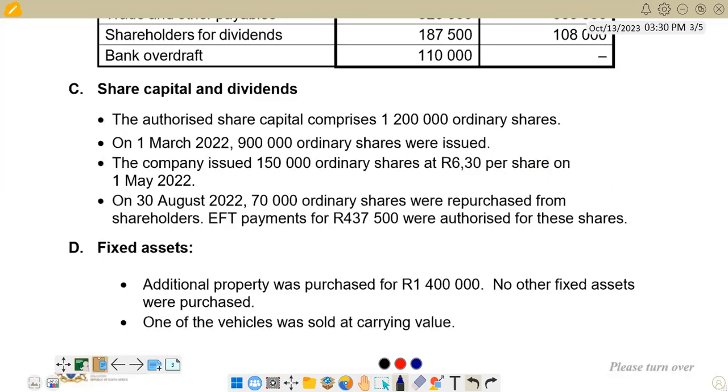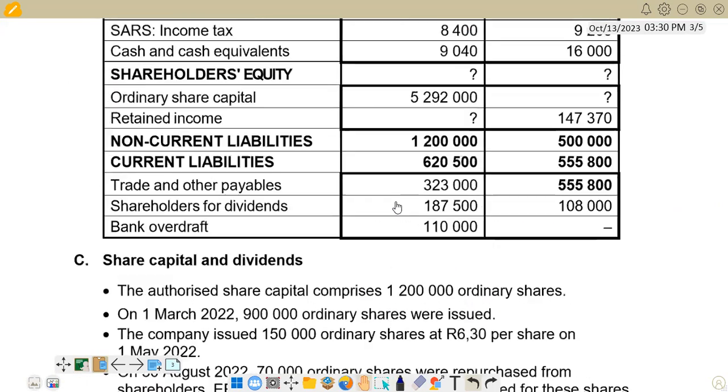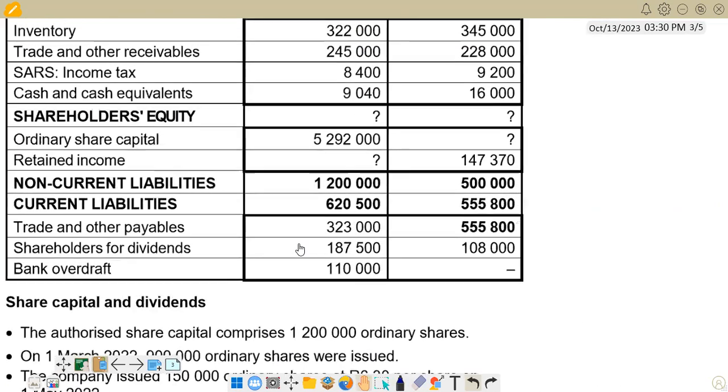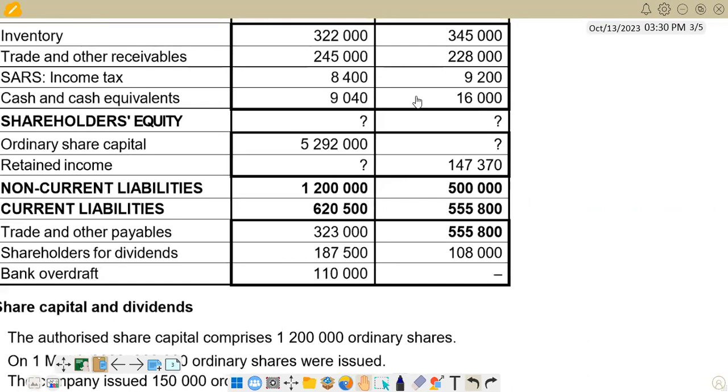So we go to the list of balances that we are given. We have SARS income tax for the year. This column is the beginning, and this one is the end. Here we have a current asset of income tax at the beginning, and also a current asset at the end. We don't have any income tax under current liabilities in this question, so this one is going to be more simplified.